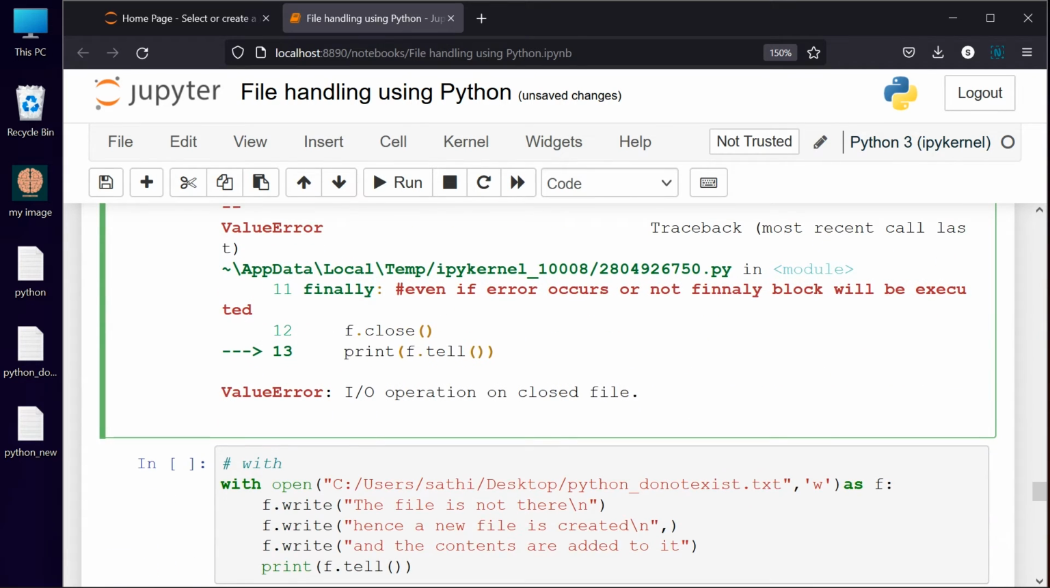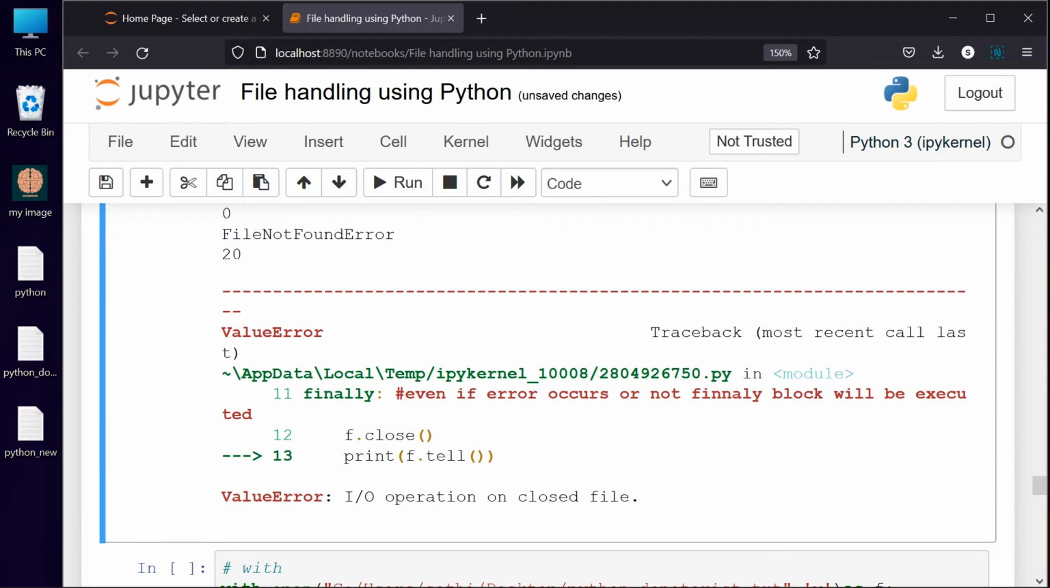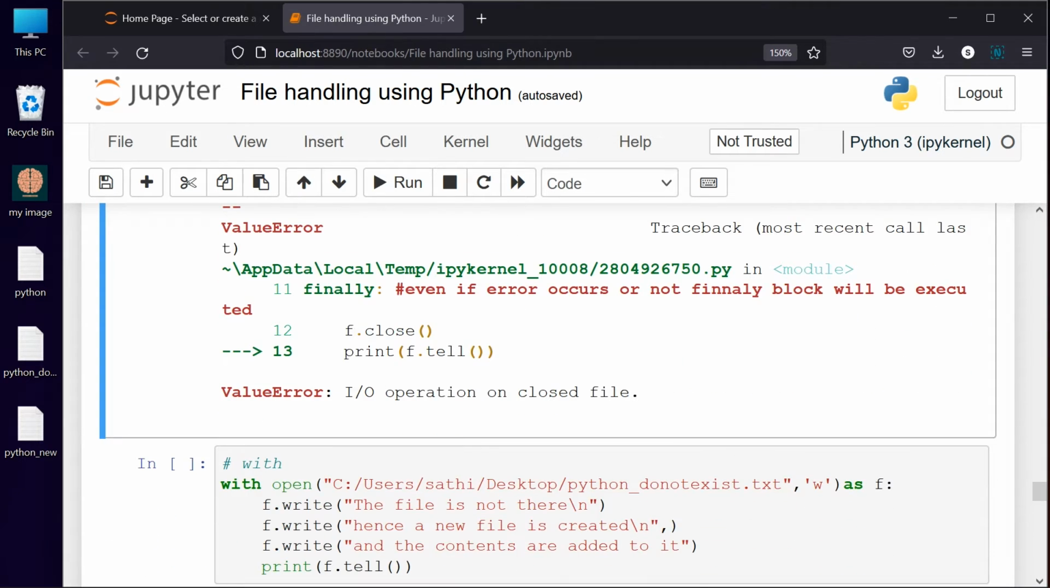And after that, f.close is getting executed. The arrow mark is on the 13th point, right? So f.close has executed. The finally portion is getting executed even though the error is occurring; a value error has occurred. The 11th and 12th statements are executed, and after that it comes to the 13th position. It identifies that the file has been previously closed, and I am trying to do an input output operation, like finding where the cursor is located in that file. Because it is already closed, no cursor will be there, so a value error for input output operation on a closed file will occur.